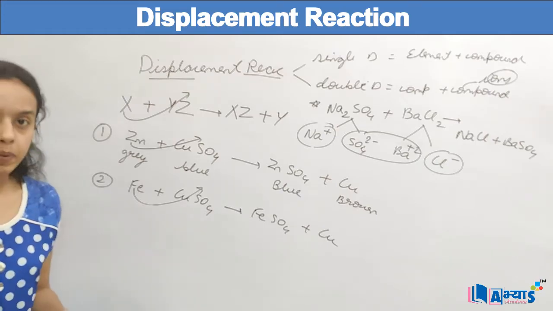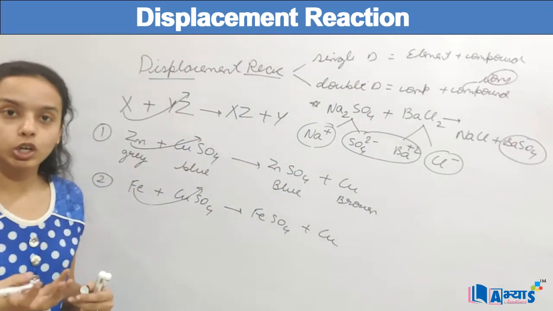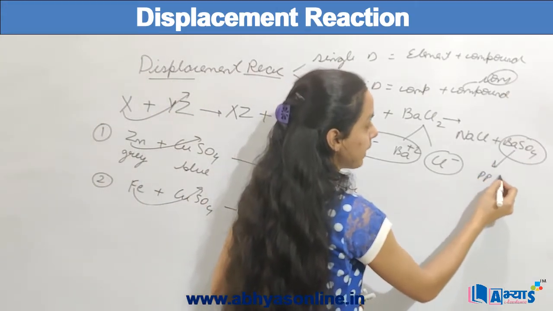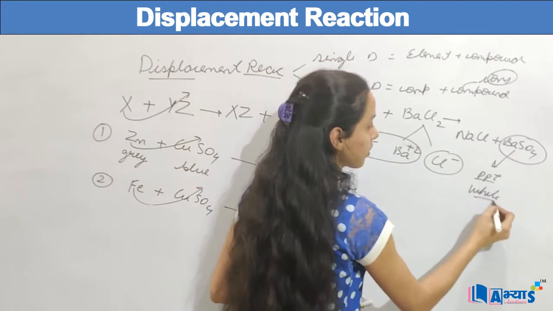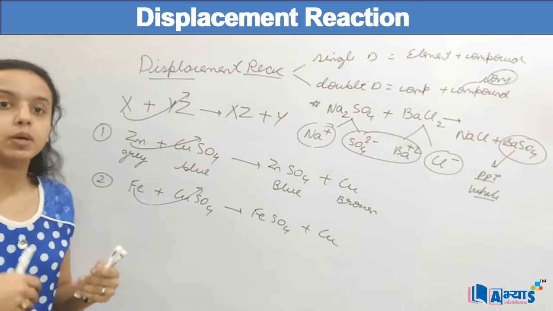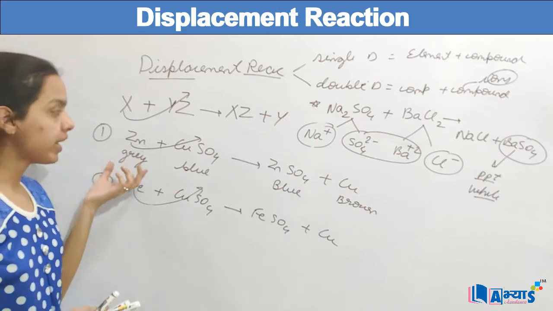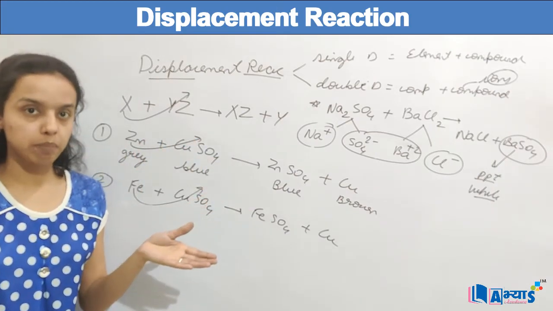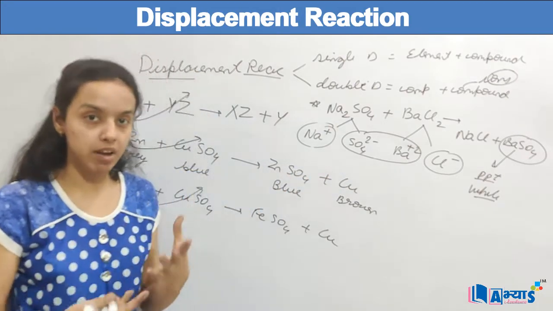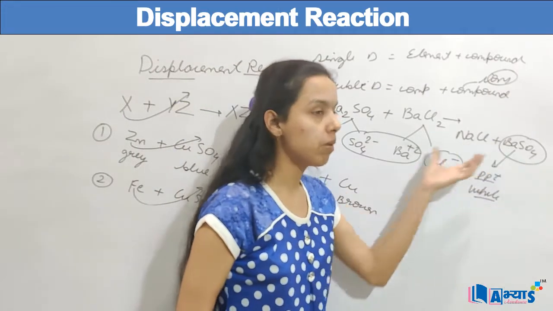And usually in a double displacement reaction, there is a formation of a precipitate. That is, an insoluble compound is formed. In this case, barium sulfate is the precipitate, which is white in color. And because there is a formation of a precipitate, this type of reaction is also known as a precipitation reaction. So in single displacement, one element displaces the other element from the compound, and in double displacement there is formation of ions, and when a positive ion reacts with a negative ion, we have two different compounds formed.